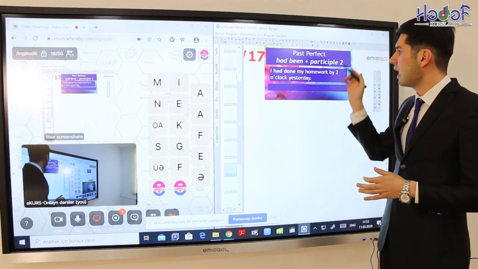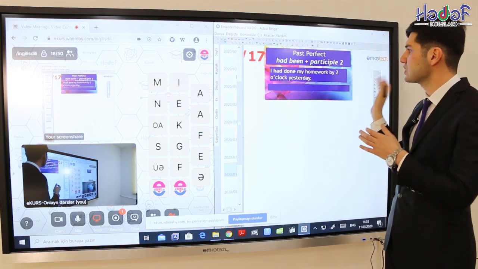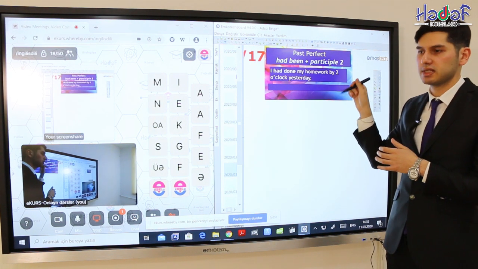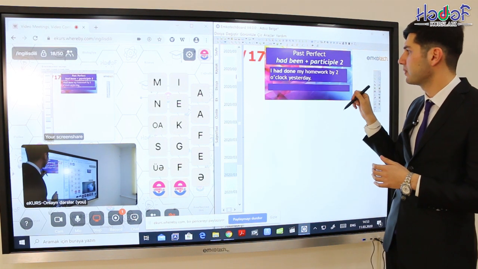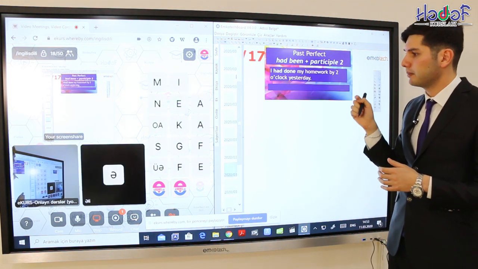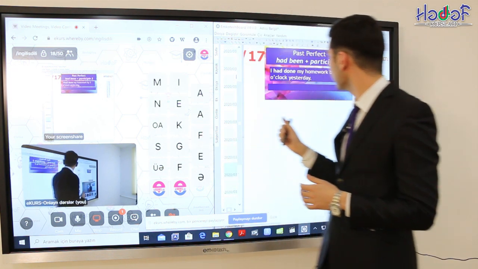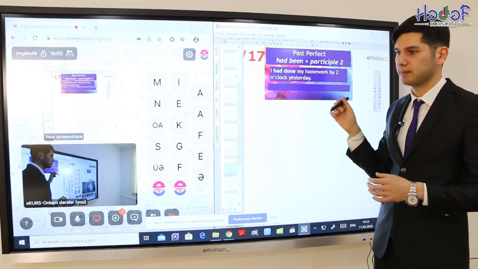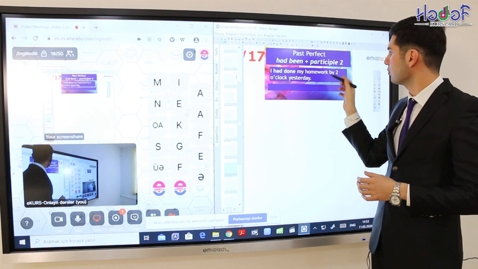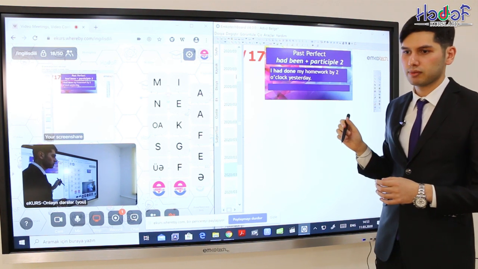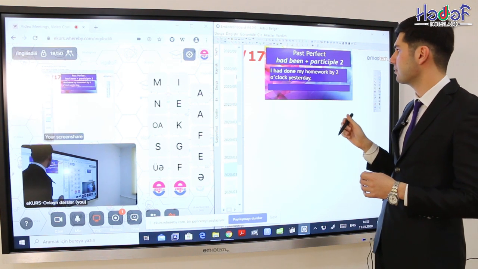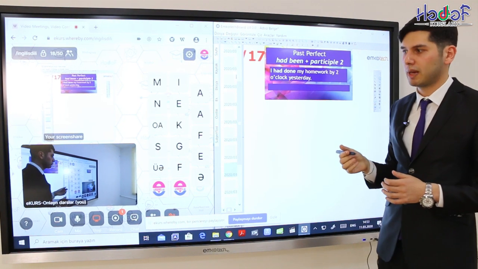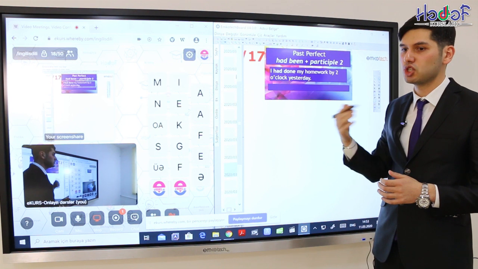For example, I had done my homework by 2 o'clock yesterday. Because of by 2 o'clock, we know that this is the past perfect tense form. In this case, I had done my homework. How can we say it in the passive voice? The exercises were done by me.